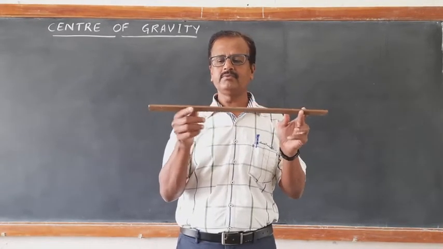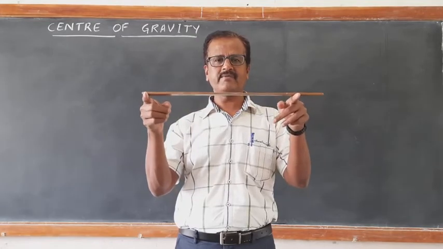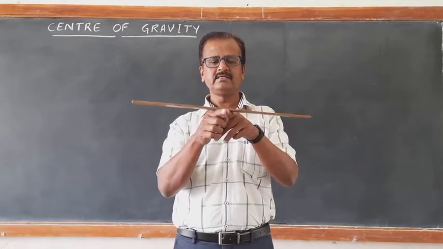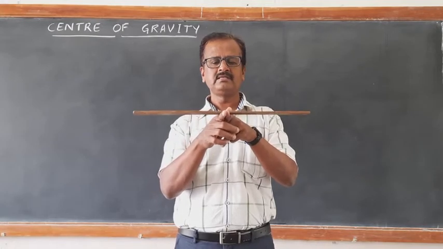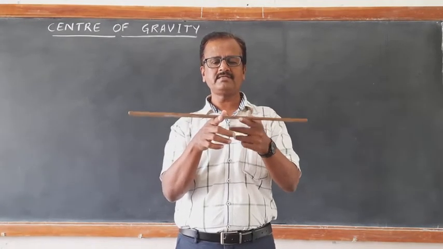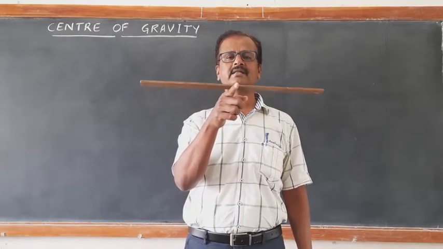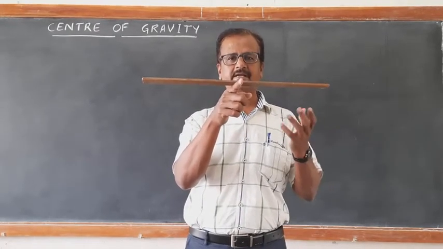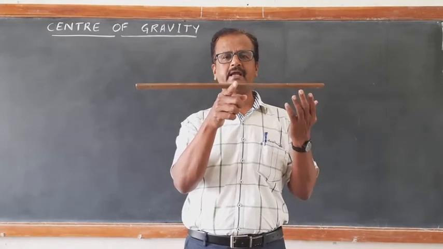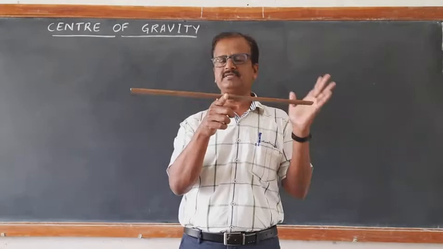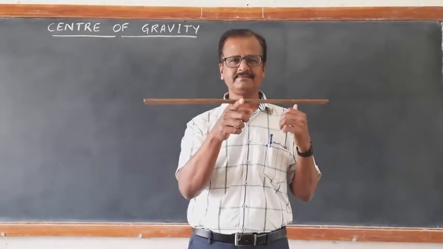See, I told you the method to find the center of gravity or center of mass. You can just see here, right? I am bringing both the fingers to one particular point. I will be able to balance the entire scale. This scale is a wooden scale having its mass uniformly distributed up to 50 centimeter. It is a half meter scale, right?